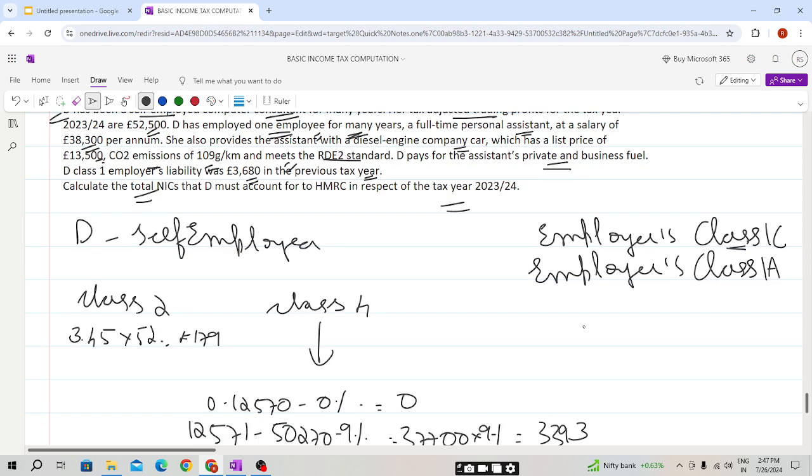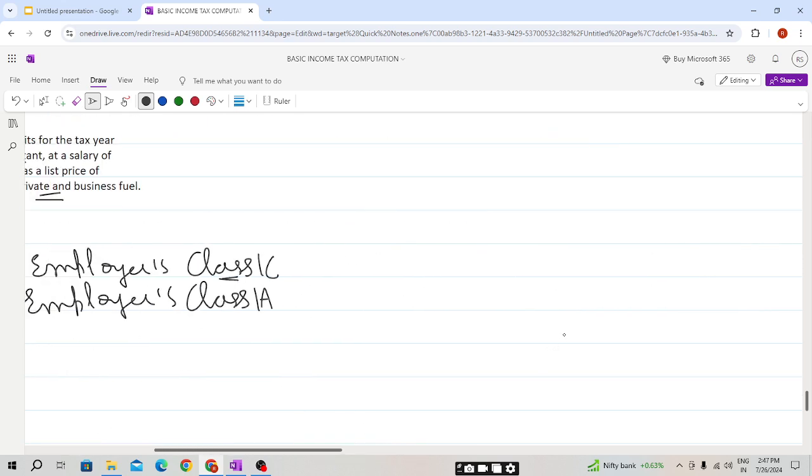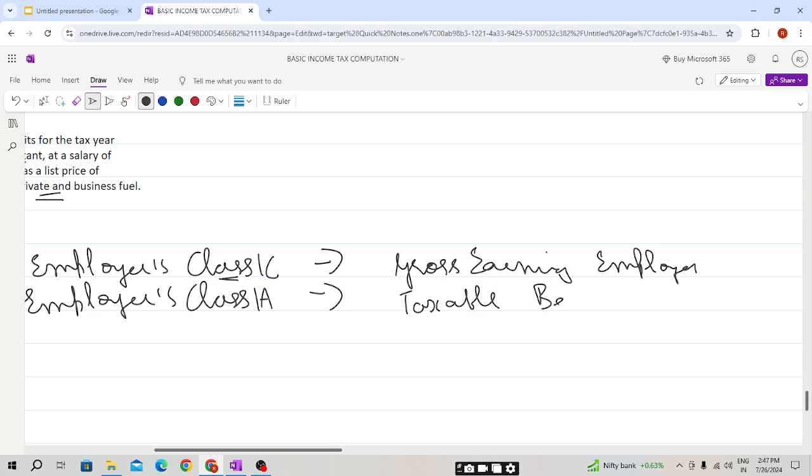Class 1 will be paid on the gross earnings of the employee, and Class 1A on taxable benefits. Students, please do remember we have the employment allowance, and it is only available against Class 1 NIC. Now we will be calculating the employer's contribution to Class 1 NIC.